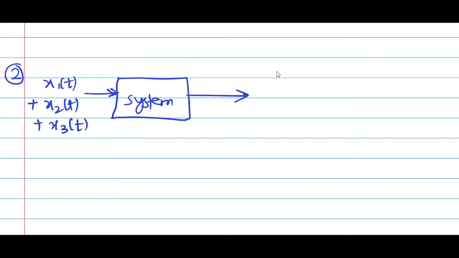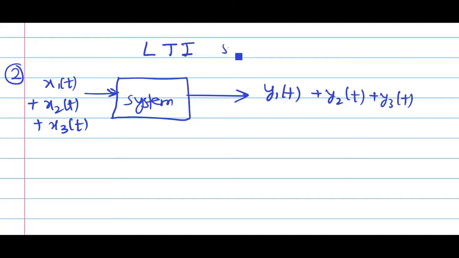That means we get the output y1t plus y2t plus y3t, because our system is an LTI system, where y1t is the output due to input x1t, y2t is the output due to x2t, and y3t is the output due to x3t.